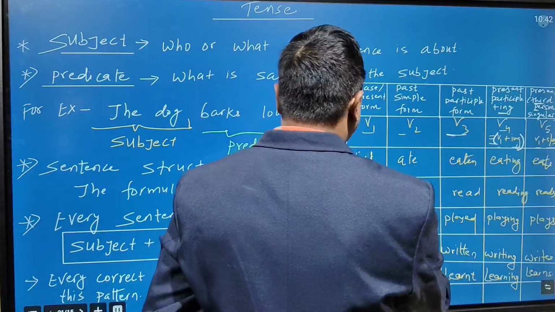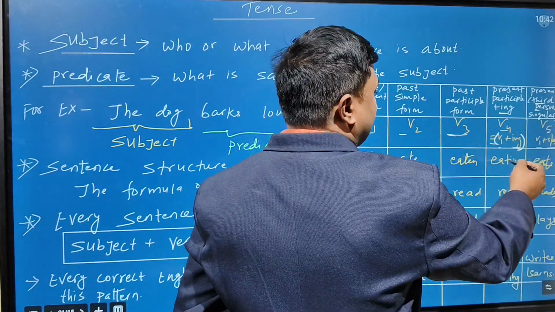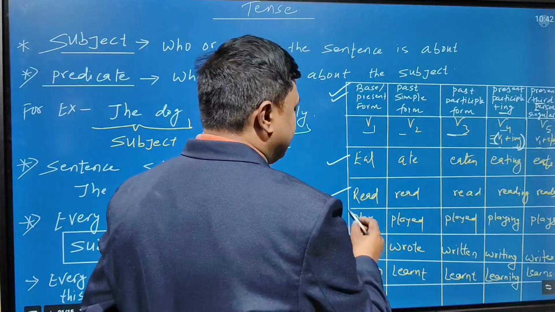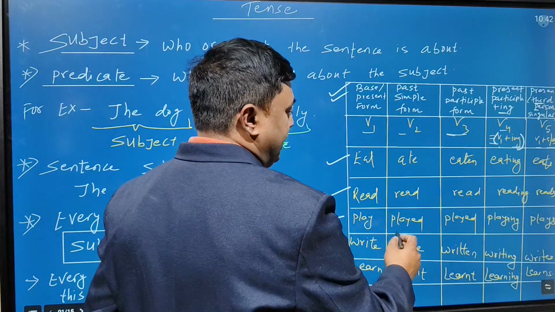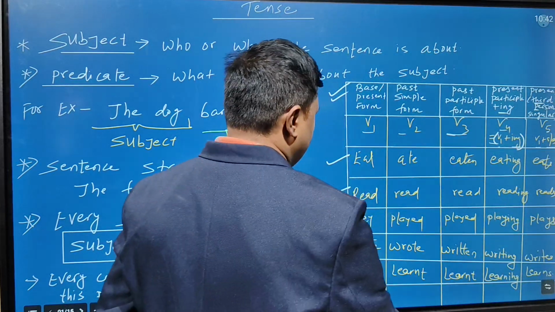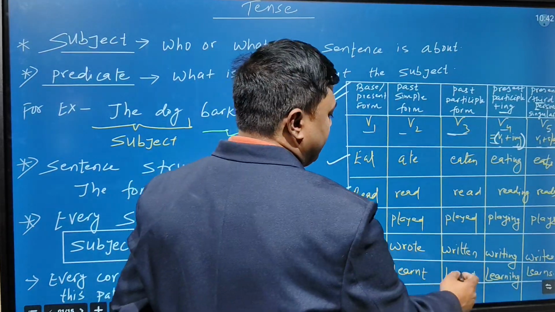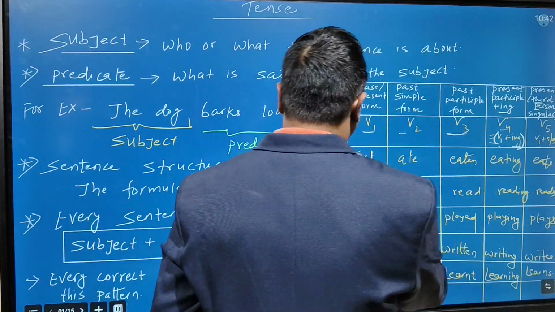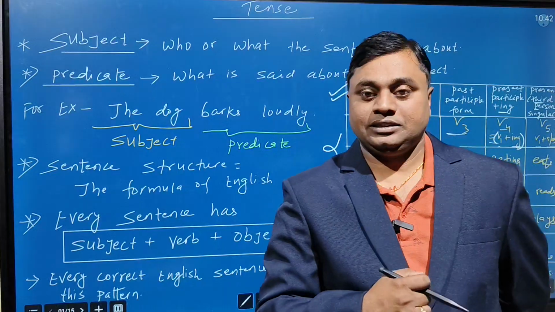V5. For example, eat. Second form is what? Ate. Third form is what? Eaten. Next, eating, eats. Read, read, reading, reads. Play, played, playing, plays. Write, wrote, written, writing, writes. Learn, learnt, learning, learns. So like that you should know more and more verbs to speak good English.